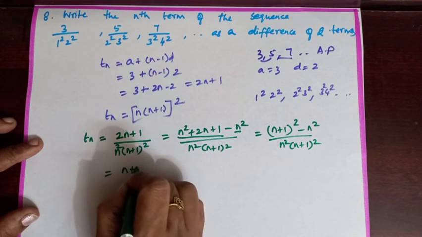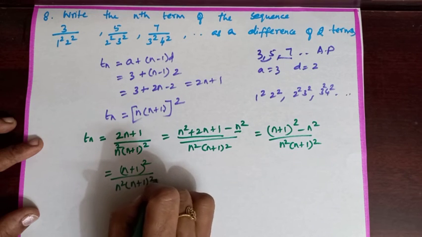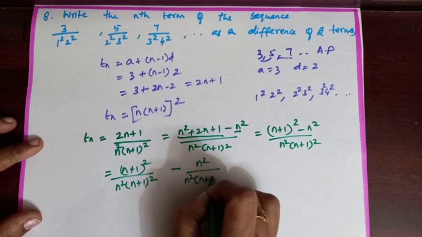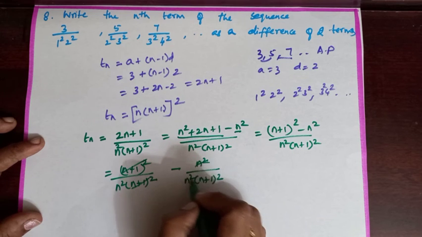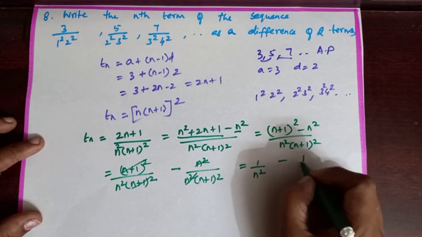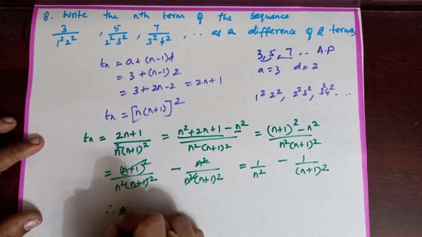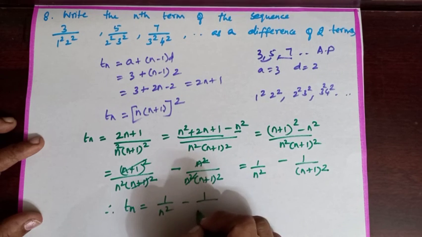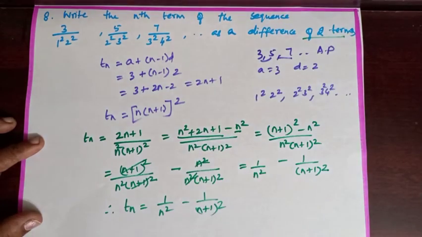Now segregate like this: n plus 1 the whole square by n square into n plus 1 the whole square, minus n square by n square into n plus 1 the whole square. N plus 1 the whole square and n plus 1 the whole square will be cancelled. N square and n square will be cancelled, which is equal to 1 by n square minus 1 by n plus 1 the whole square. Therefore, nth term of the given sequence is 1 by n square minus 1 by n plus 1 the whole square as a difference of two terms.